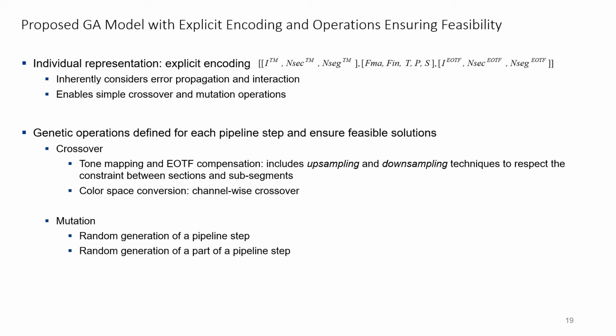The genetic operations are defined for each pipeline step separately and ensure that feasible solutions are always produced. The tone mapping and EOTF compensation steps have the same crossover operation, which ensures that the constraint between the number of sections and the subsegments in the sparse lookup table is satisfied with techniques called upsampling and downsampling of values. The crossover for the color space conversion takes into consideration the RGB color channels in order to distinguish them. For the mutation, we either randomly regenerate the values for a pipeline step or for a part of a pipeline step.